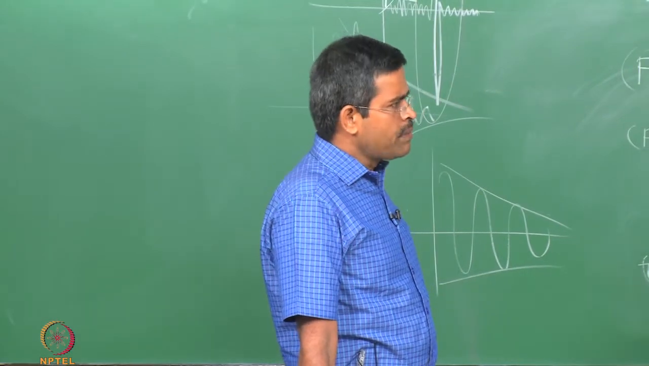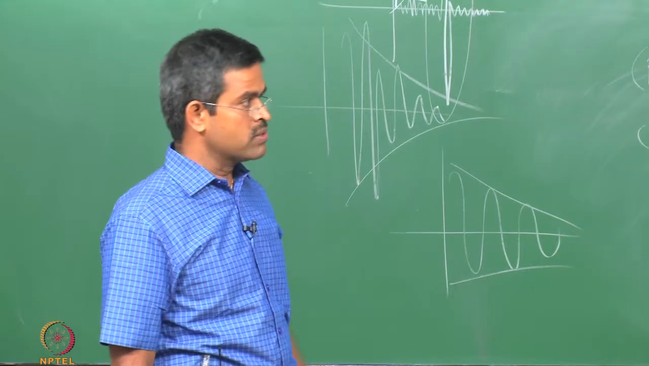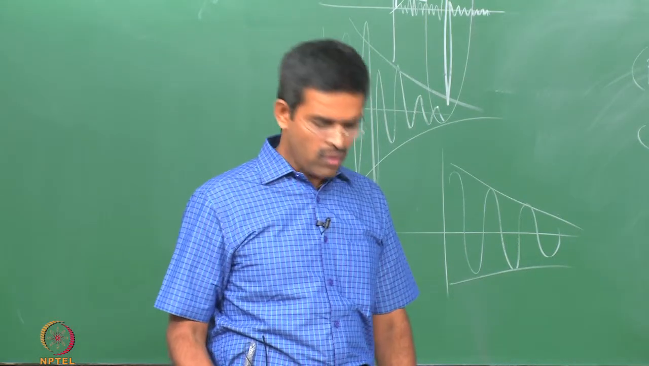If you further compare the pitch response of 2, 3 and 4, 2 is at 300 meters, 3 is at 600 meters, 4 is at 1200 meters, where I said there is an increase of 50% in response between say 300 and 600 meters. It is further increasing by another 50% from 600 to 1200 meters. It means water depth plays a very significant role in these kinds of responses in both the geometries, triangular as well as square.